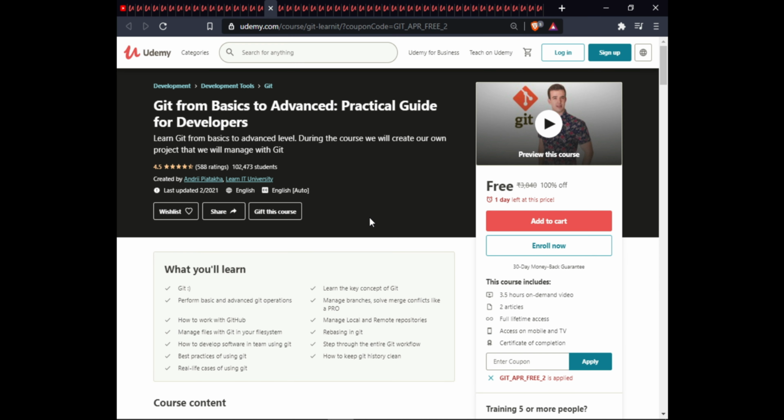The next course is Git from Basic to Advanced, a practical guide for developers. In this course, you will learn Git, learn the key concepts of Git, perform basic and advanced Git operations, manage branches, solve merges, configure like a pro, learn how to work with Git, manage local and remote repositories, manage files with Git in your file system, rebasing in Git, how to develop software in a team using Git, step through the entire Git workflow, best practices to use Git, how to keep Git history clean, real-life cases of using Git. This course is 3.5 hours on-demand video, 2 articles, full lifetime access, external warranty, and certification of completion.